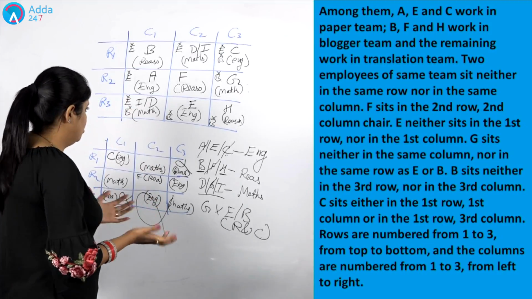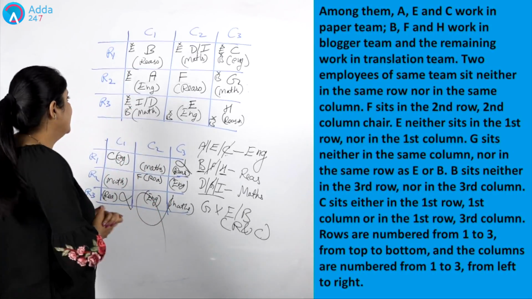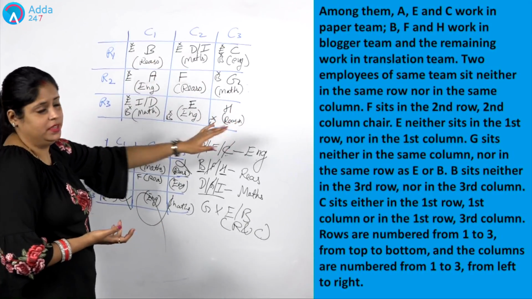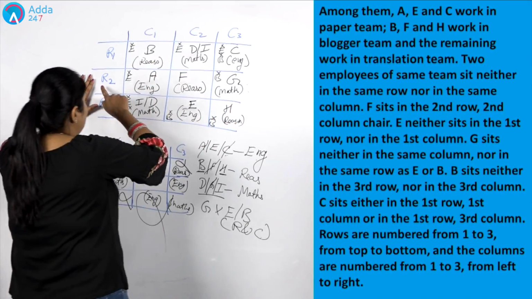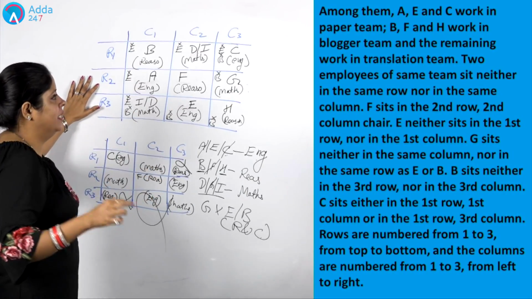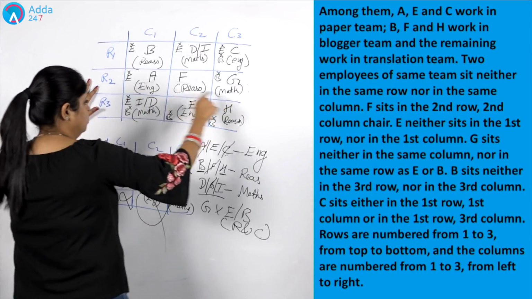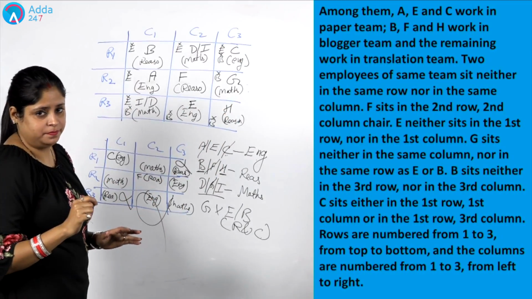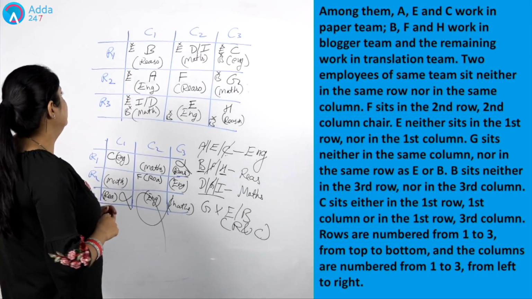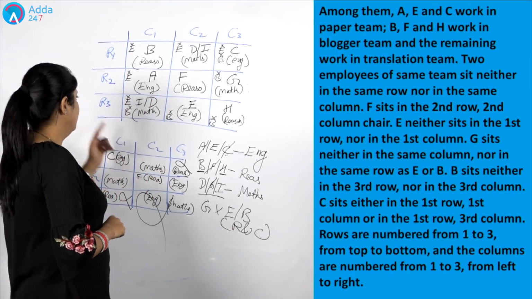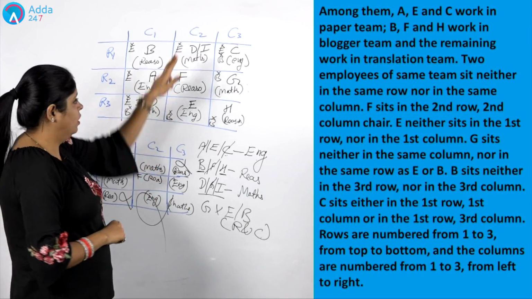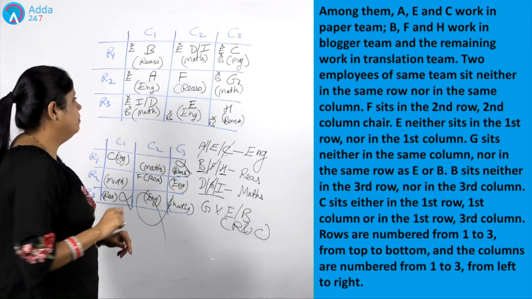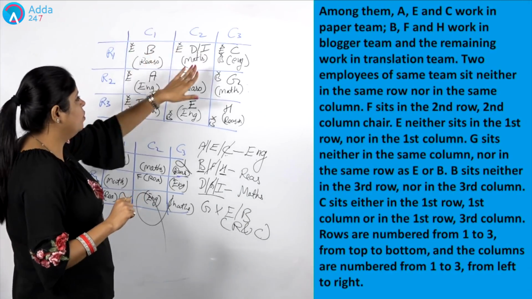Okay. Now, let's talk about the counter questions. The counter question will be based on their row and column arrangement itself. If I am talking about who is sitting in row 2 and column 3, who is sitting there? The member is G. If I am talking about who is sitting in column 2 and row 3, who is sitting here? E.